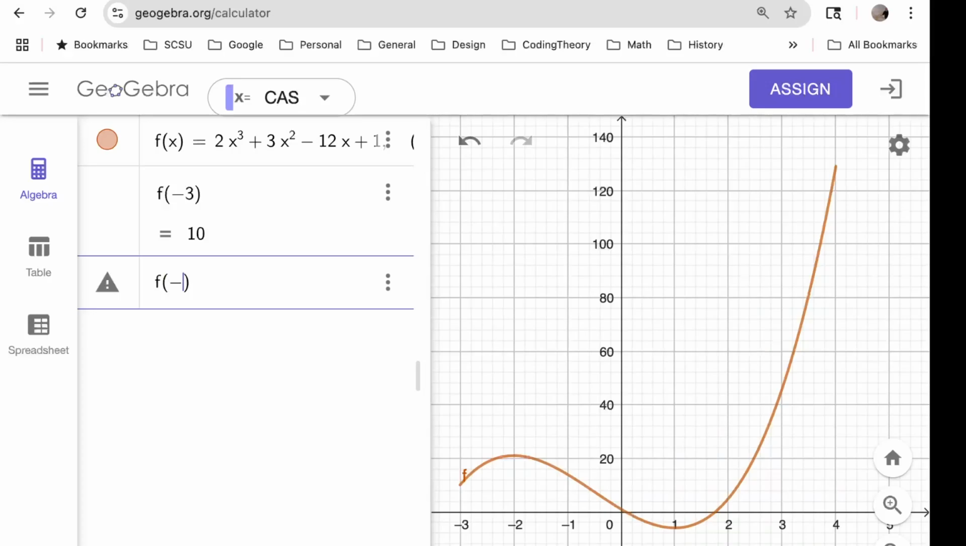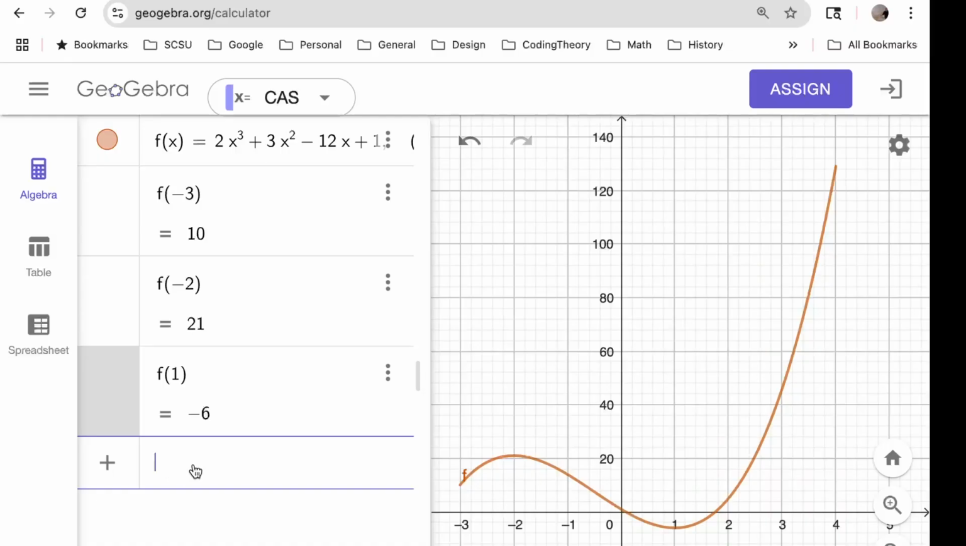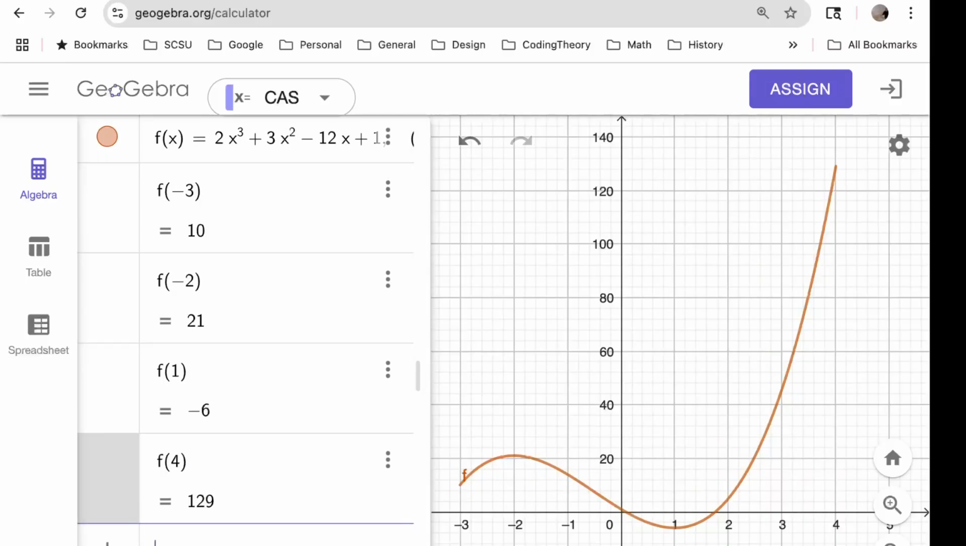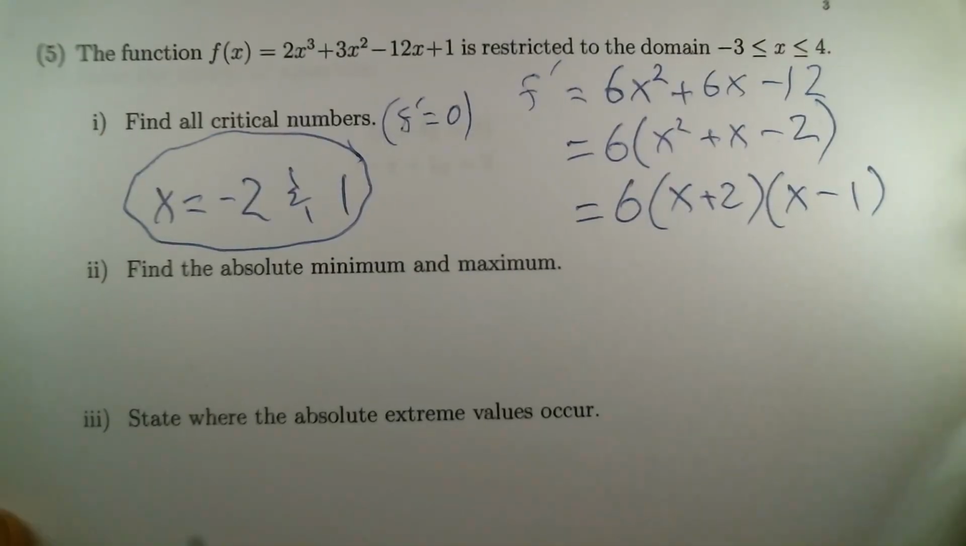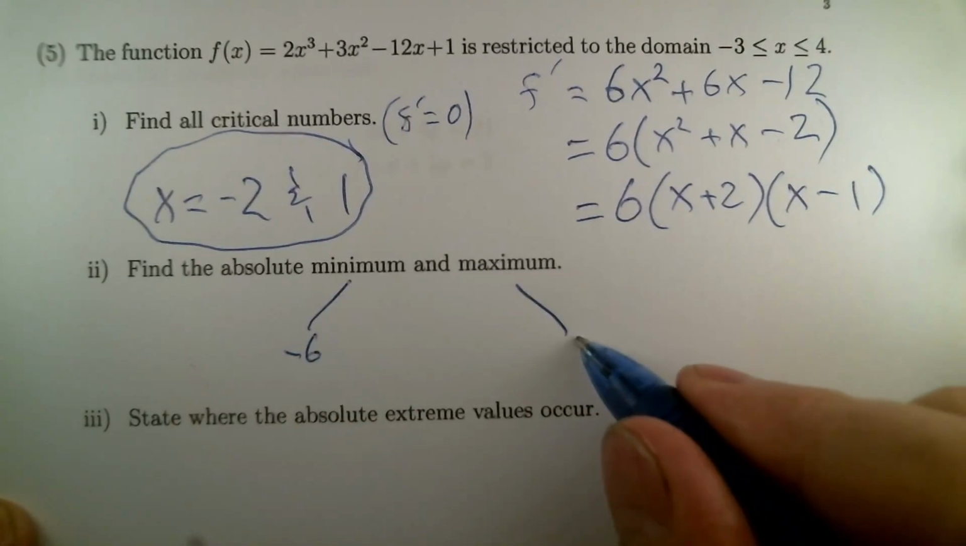All right, so f at minus 2 is 21. f at 1 is negative 6. And f at 4, that's the right-hand endpoint, 129. So what's the biggest of these? Definitely it's the 129. What's the smallest? The -6 we're seeing right there. Let me return to our written version of things. The absolute minimum was -6. The absolute maximum was 129.